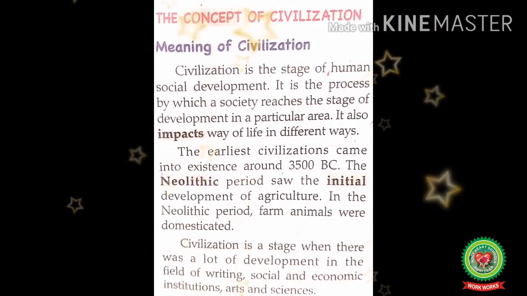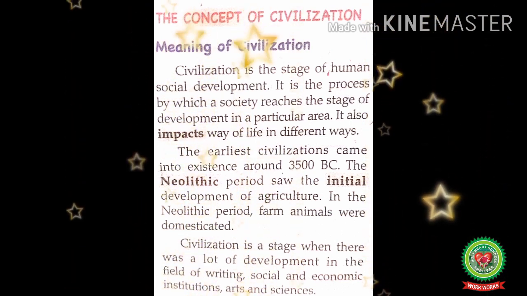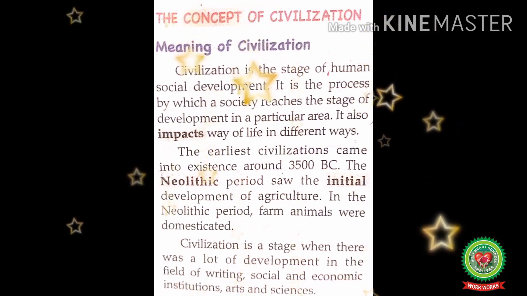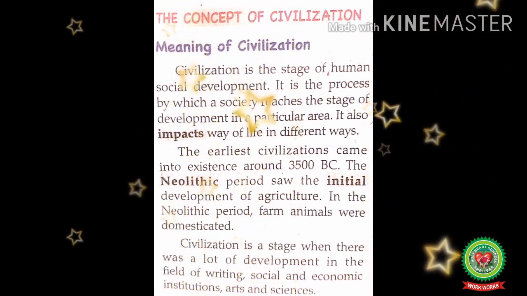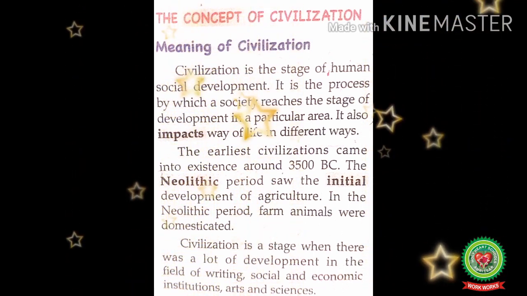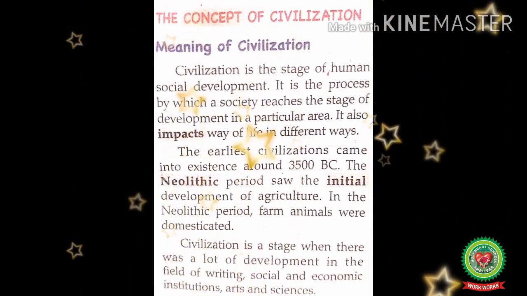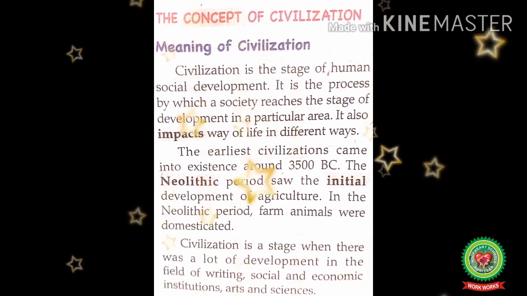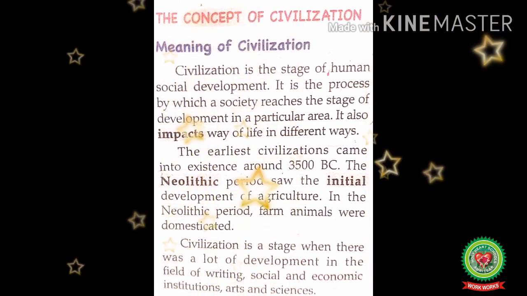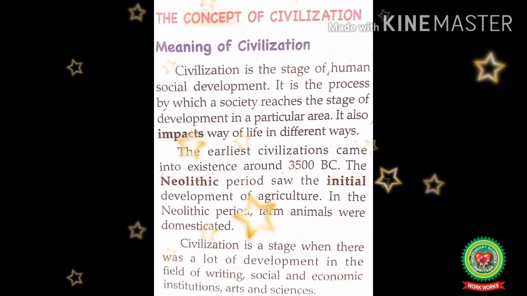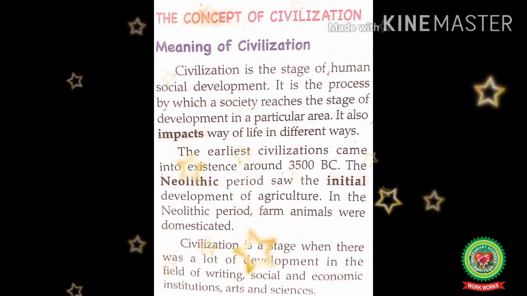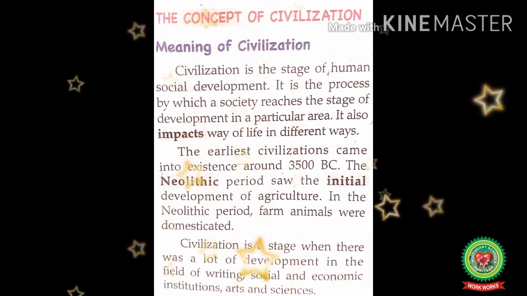Let's read further. Civilization is a stage when there was a lot of development in the field of writing, social and economic institutions, arts and sciences. So students, civilization came into existence when there was a lot of development in the field of writing. Societies developed into permanent groups and categories and people became economically more stronger.